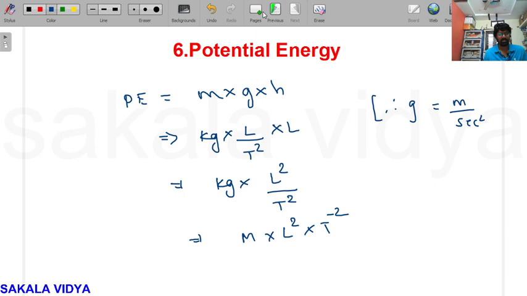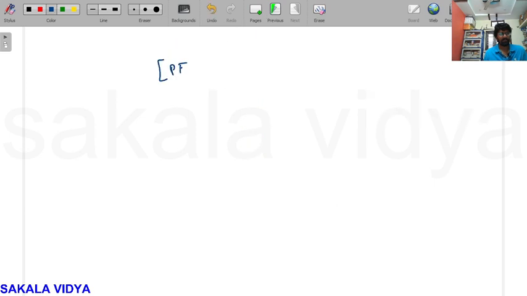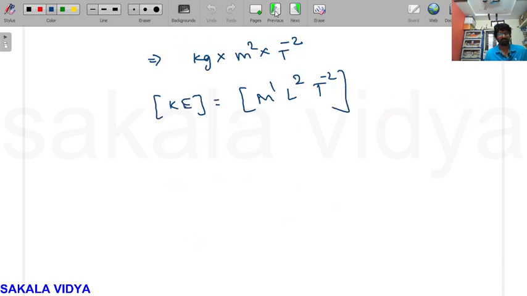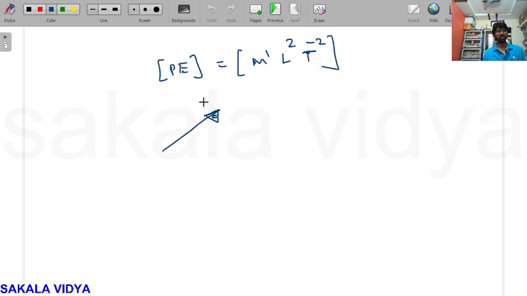So what will be the dimensional formula for potential energy? PE is equal to M raised to the power of 1, L raised to the power of positive 2, T raised to the power of minus 2. So this is the dimensional formula for potential energy. If you observe clearly, the dimensional formulas for potential energy and kinetic energy are both the same.